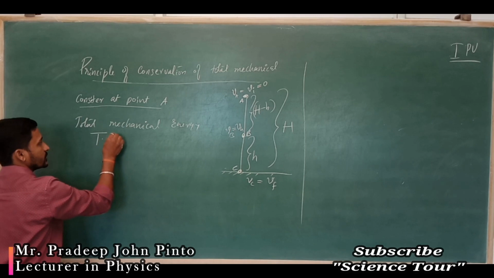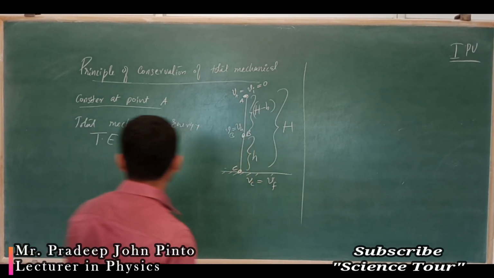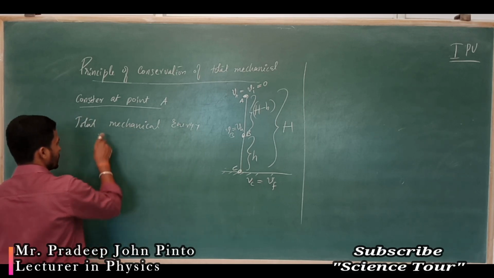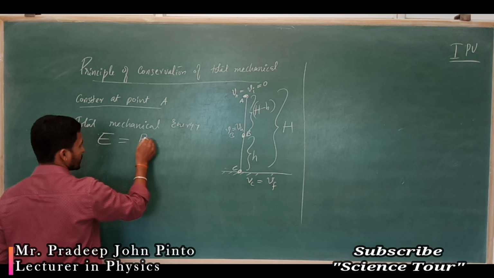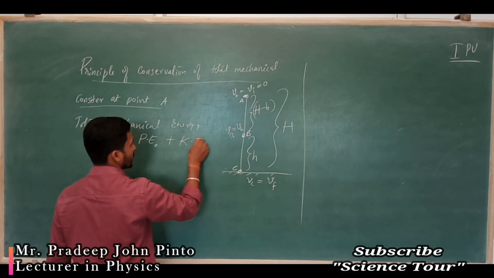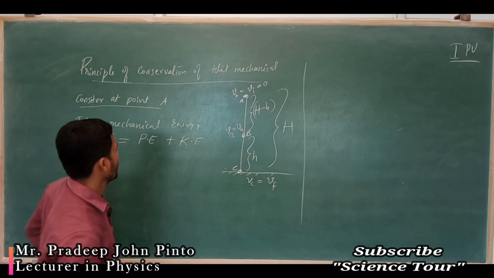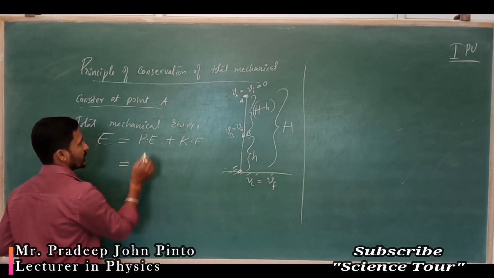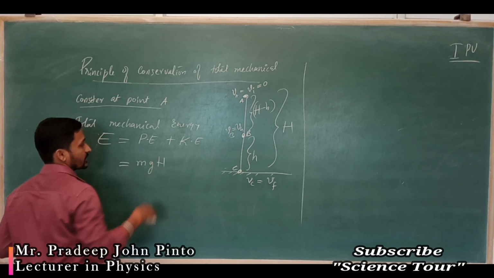Total energy is equal to potential energy at A plus kinetic energy at A. What is potential energy there? mgH.